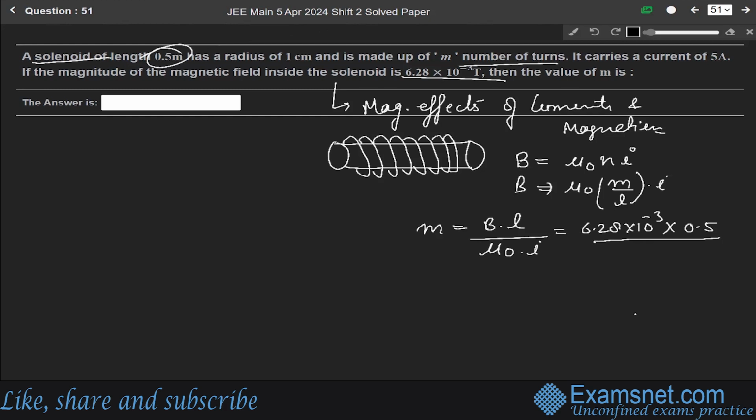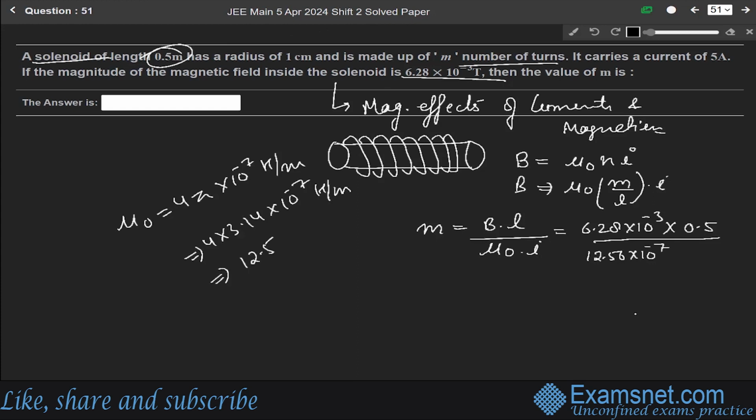Since mu naught is equal to 12.56 into 10 to the power minus 7 Henry per meter. We know that mu naught is equal to 4 pi into 10 to the power minus 7 Henry per meter. So it will be equal to 4 into 3.14 into 10 to the power minus 7 Henry per meter. So eventually it comes out to be 12.56 into 10 to the power minus 7.